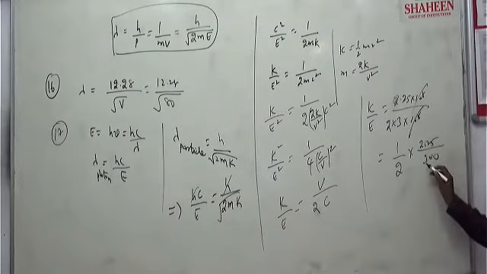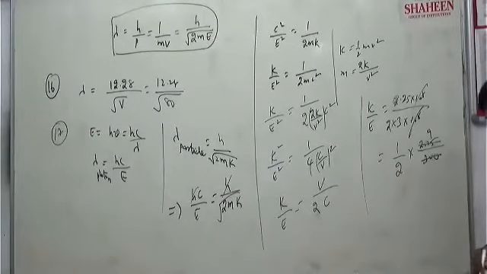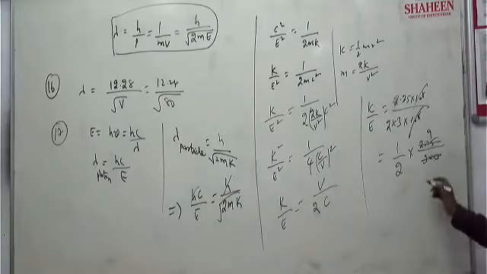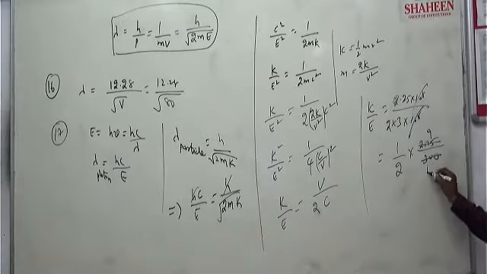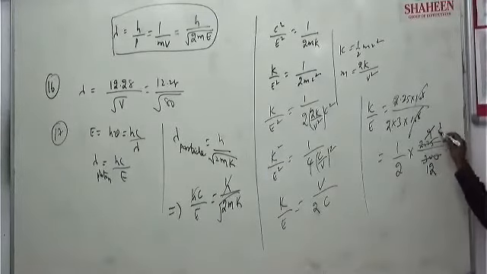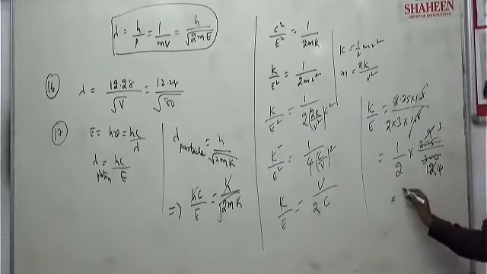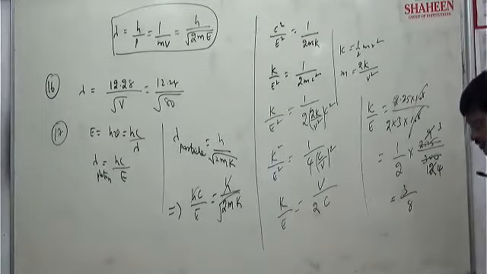If you cancel with the 25, it becomes 3 by 8. Answer is 3 by 8.